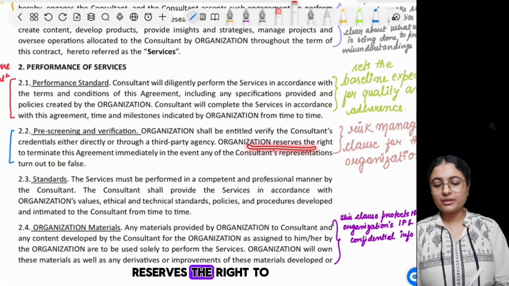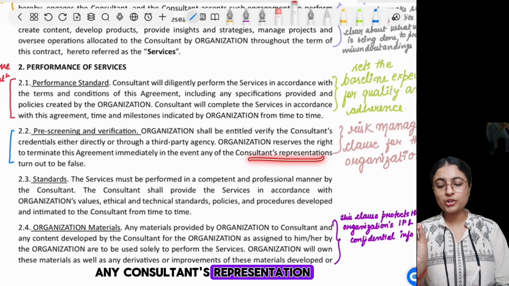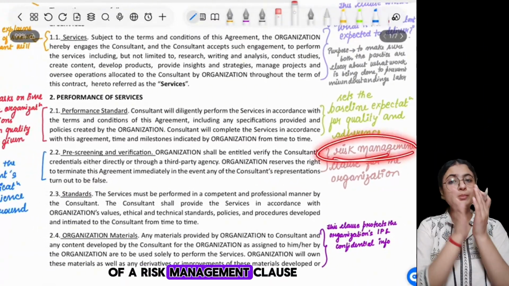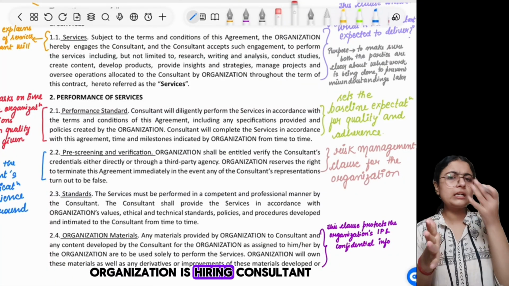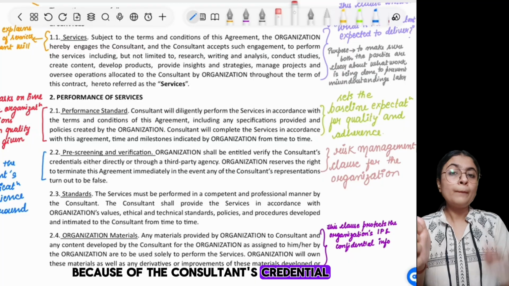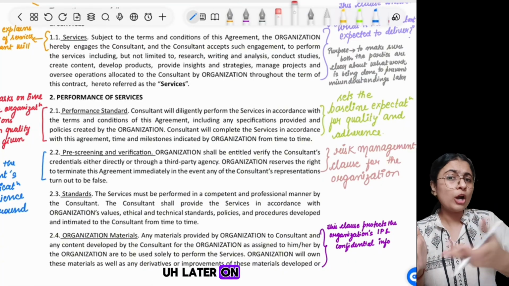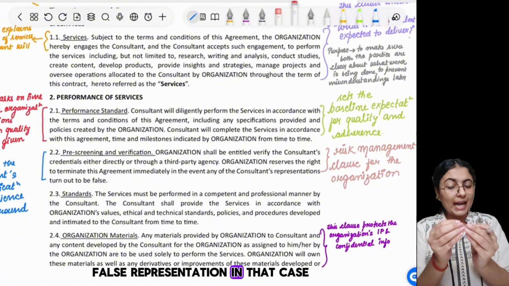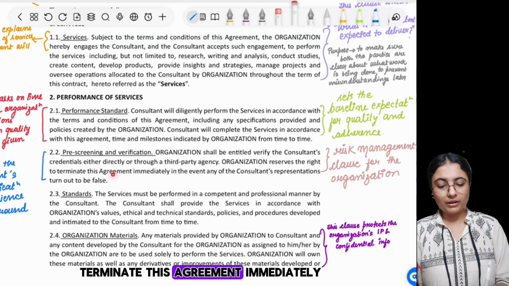An organization reserves the right to terminate this agreement immediately in the event of any consultant's representation turns out to be false. So basically this is a type of a risk management clause for the organization, because see, organization is hiring consultant because of the consultant's credential, but if any such credentials later on are found to be false, or for false representation, in that case the organization basically has a right to terminate this agreement immediately.